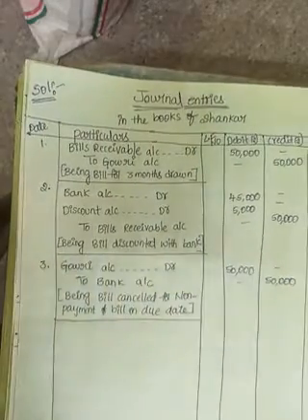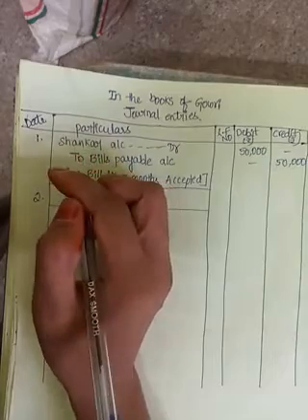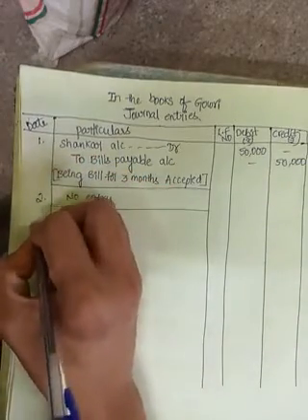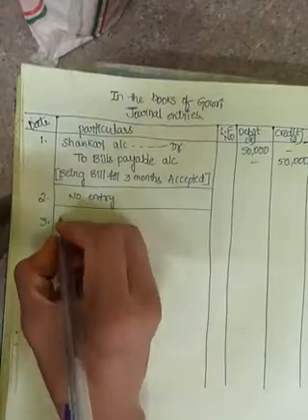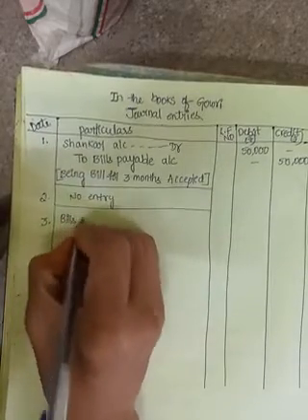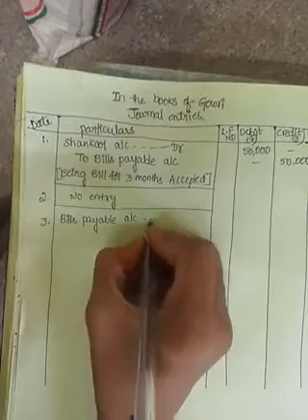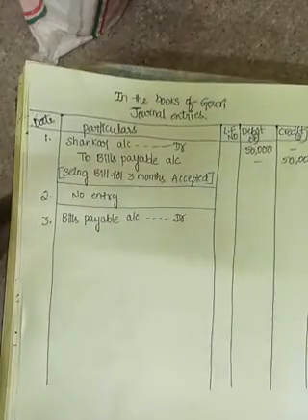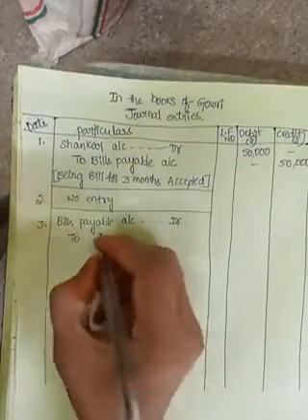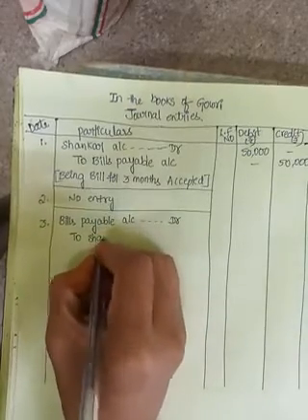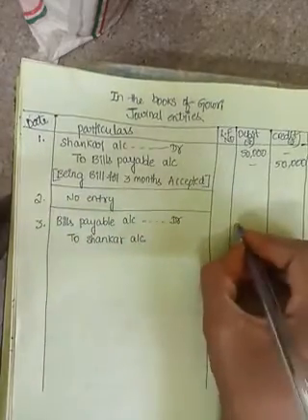So in the books of Gauri, the entry is bills payable account debit to Shankar account, rupees 50,000.